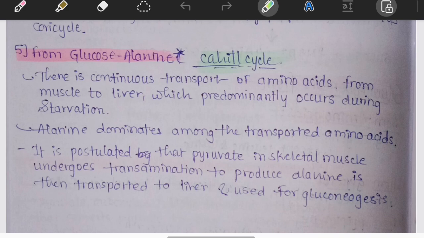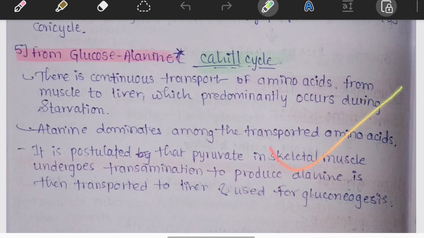During prolonged fasting, muscles start breaking down proteins and these proteins produce amino acids. Inside the skeletal muscle, pyruvate combines with amino groups to form alanine. Alanine enters the bloodstream and travels to the liver. Inside the liver, alanine loses its amino group and becomes pyruvate. The pyruvate enters gluconeogenesis. Finally, glucose is produced and the glucose returns to the muscles. So this cycle transports carbon skeletons for glucose production and amino groups safely from the muscle to the liver.